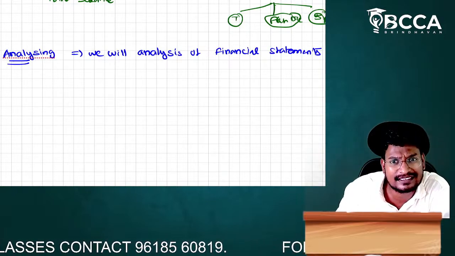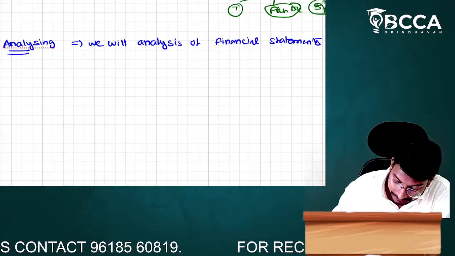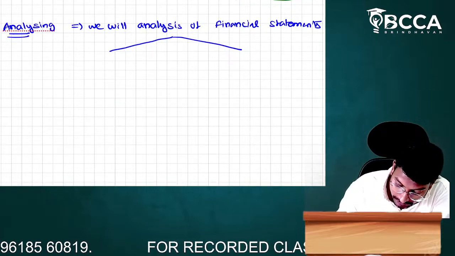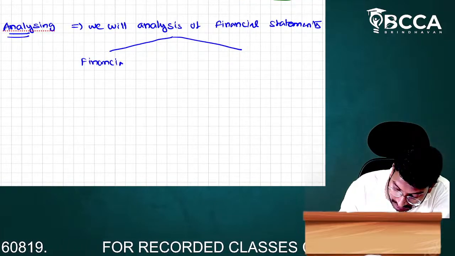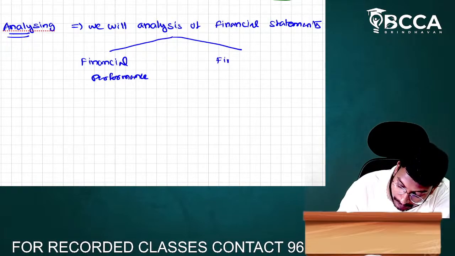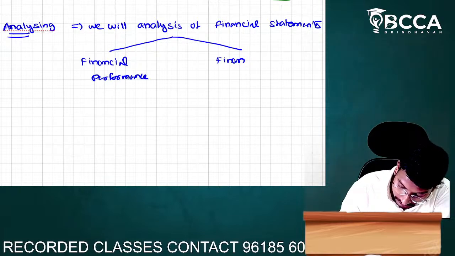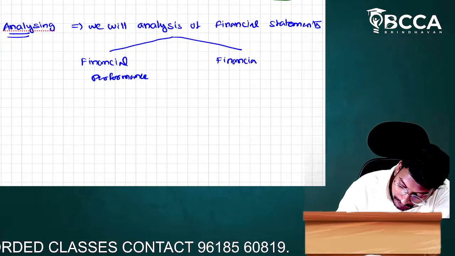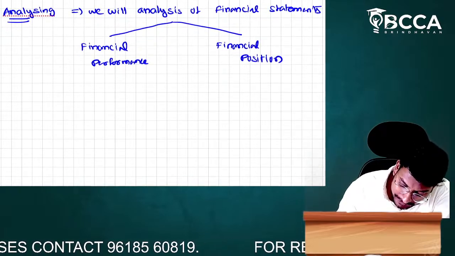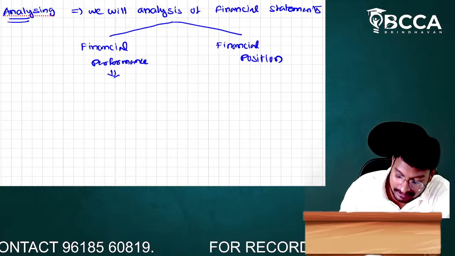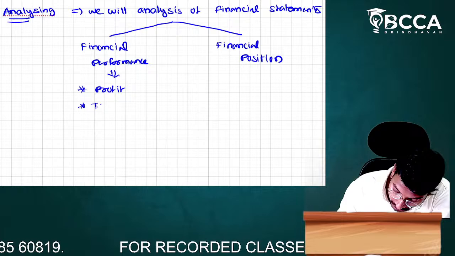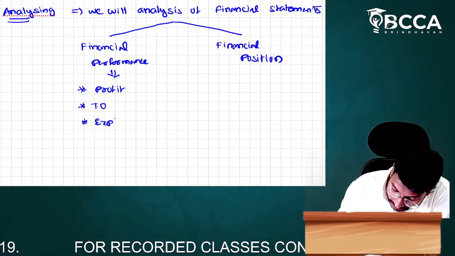How will we analyze the financial statements? Just simple. In financial statement analysis, we have 2 steps. First one is financial performance, and second one is financial position. What is the meaning of financial performance? We can do it based on profit, based on turnover, based on expenditure, etc.